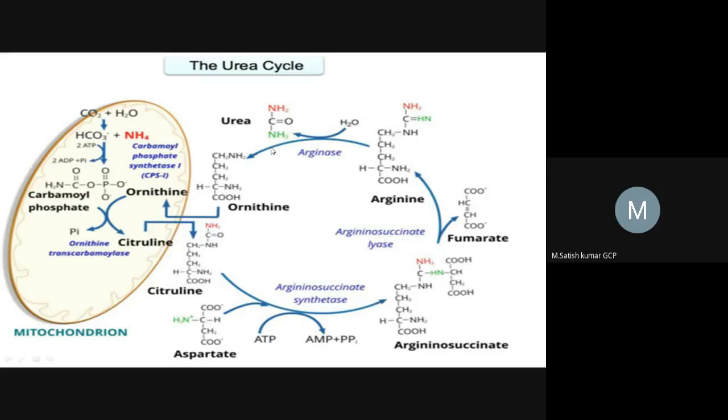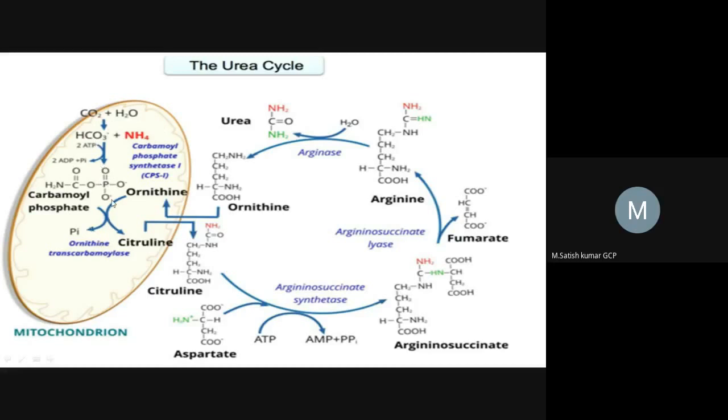So in this urea cycle, we have two amine groups. One amine group is coming from the ammonium compounds which are liberated in our body, and the second amine group will be obtained from the aspartate, and carbon is coming from the carbon dioxide. Okay, so this is the first reaction, and next, the second reaction.